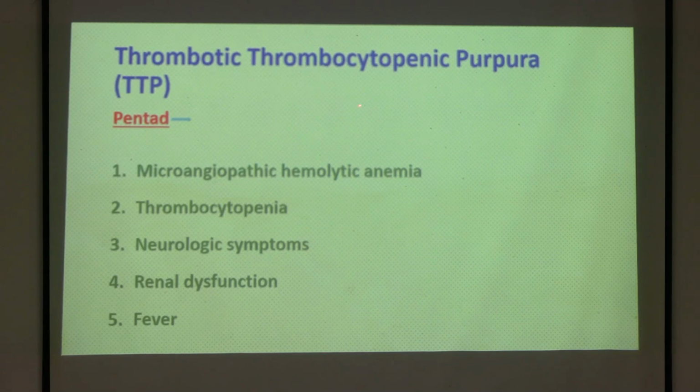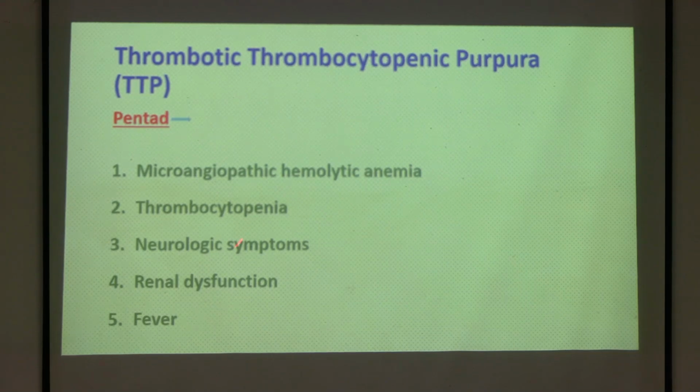So this thing, from the name itself, see, this you have to remember little bit because it is a pentad, that there are 5 symptoms, okay? First thing you can remember, this is a disease of thrombocytopenia, right? So first thing is thrombocytopenia. From thrombocytopenia, the next thing is microangiopathic hemolytic anemia, that I will explain how it is happening. So this is the thing you should remember, there is microangiopathic hemolytic anemia.